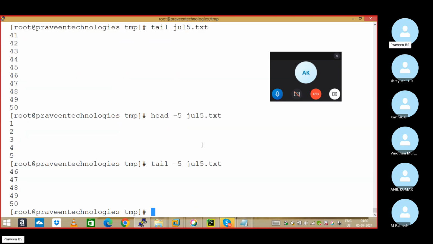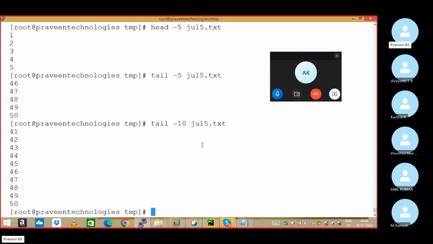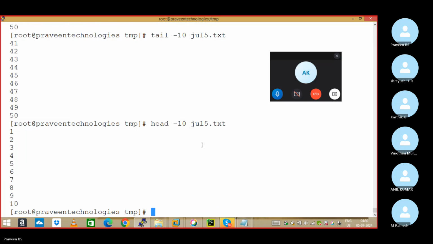For any number, head is 10 by default and tail is 10 by default. If you want any number other than that, head -10 will also work, sir. Even tail -10 you can give, but by default tail functionality is 10. Head functionality also we can give. Getting my point, sir?